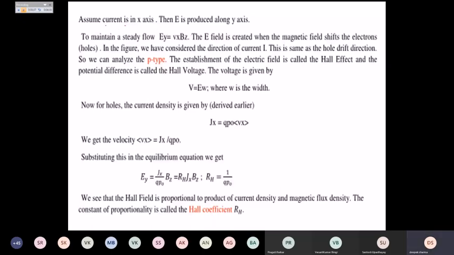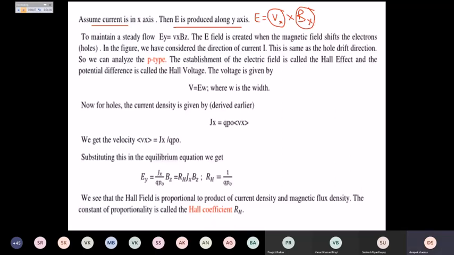Assuming the current is along the x-axis, the E is produced along the y-axis. E is nothing but the voltage, and what we can write here is that the voltage produced is due to the velocity of the charge carrier in the magnetic field, that is Bz, sorry, Bz.